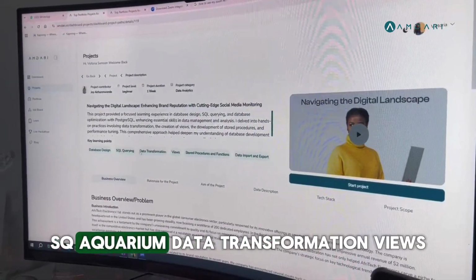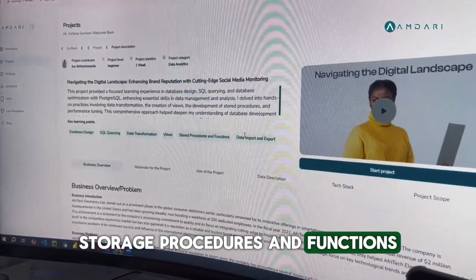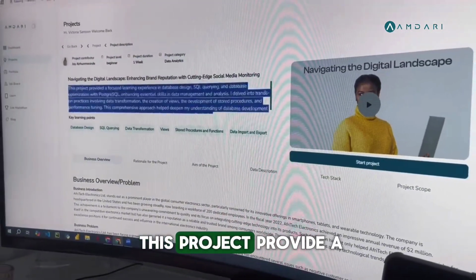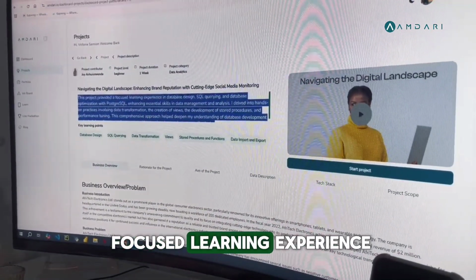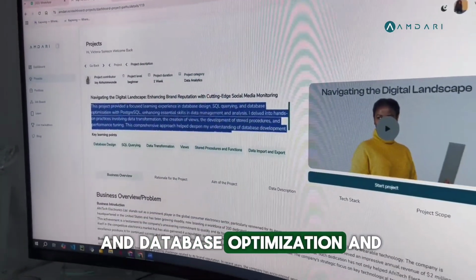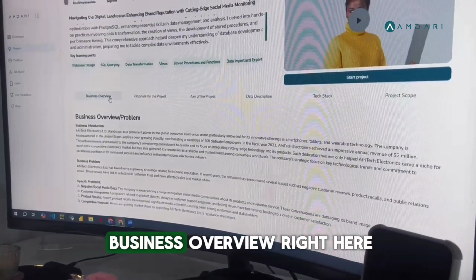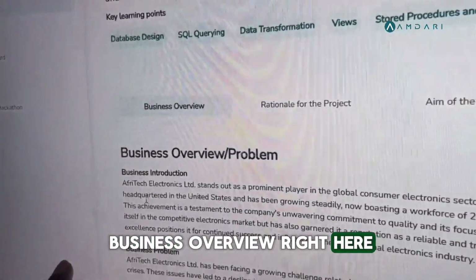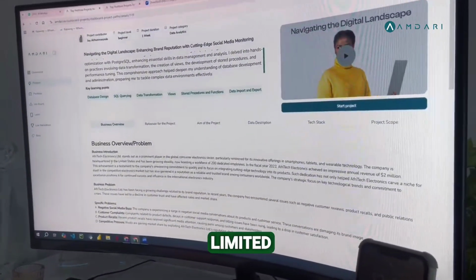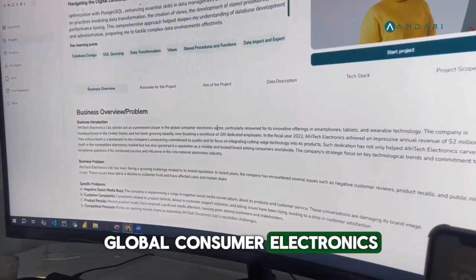database design, SQL querying, data transformation, views, storage procedures and functions, as well as data import and export. You can see that this project provides a focused learning experience in database design, SQL querying, and database optimization, and so much more. You can read more about that right here. Then you can see the business overview right here. You can see that we are talking about a business that is called Afritech Electronics Limited. It stands out as a prominent player in the global consumer electronics sector.